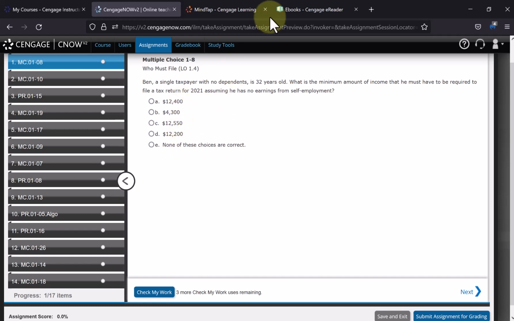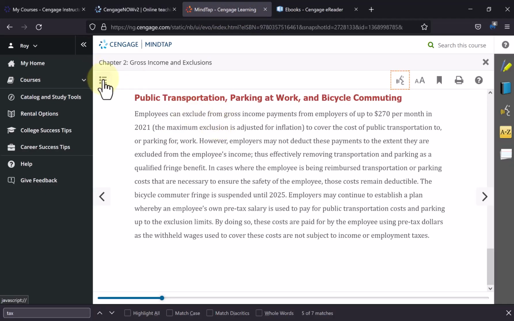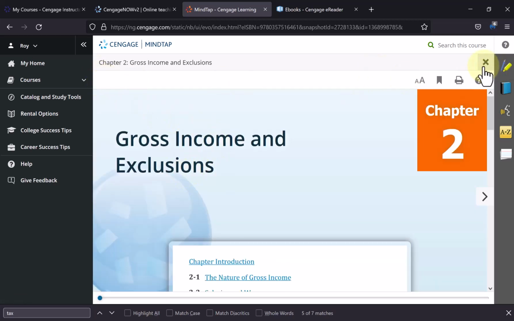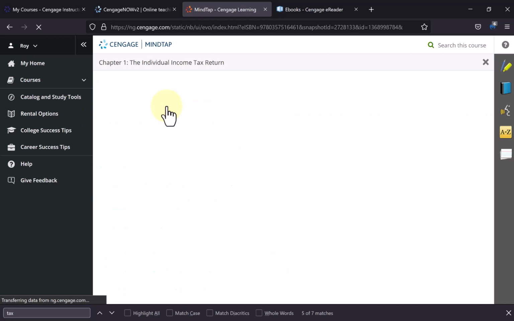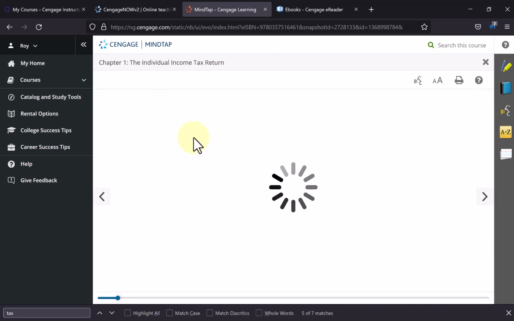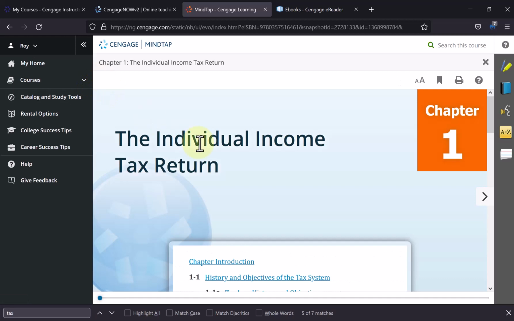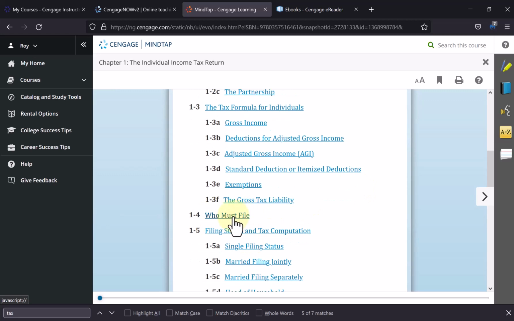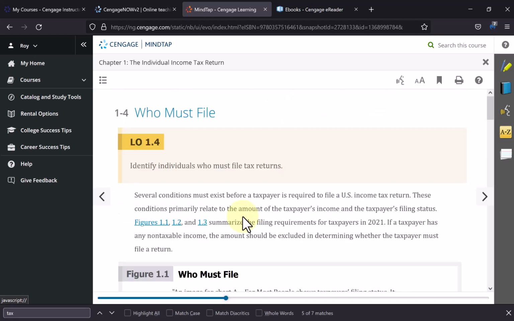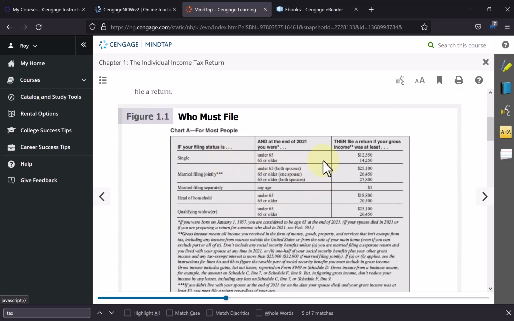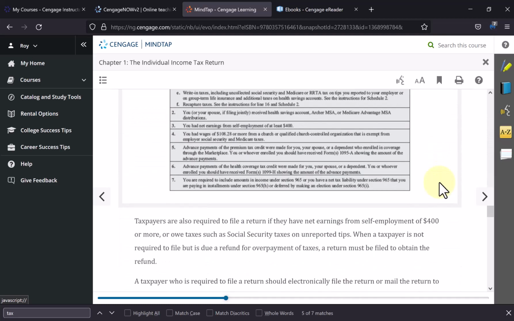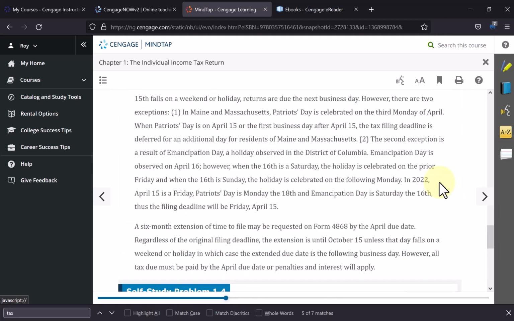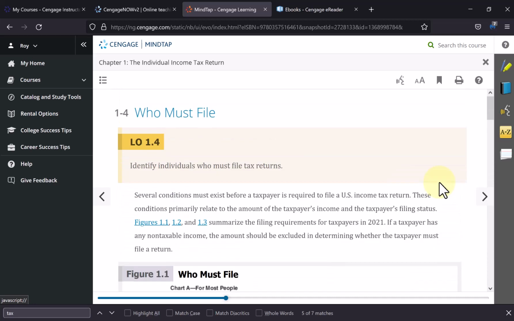So let's say that I have my book open. I can search. Of course, it's going to be in Chapter 1. And I can search here at the beginning for who has to file in this listing here. Who must file? It's probably going to be here, somewhere on this screen, probably right in this line, is the answer. But you should read the whole chapter eventually. Okay, and I'll tell you when. I'll go through the procedure for you when you should read the book.